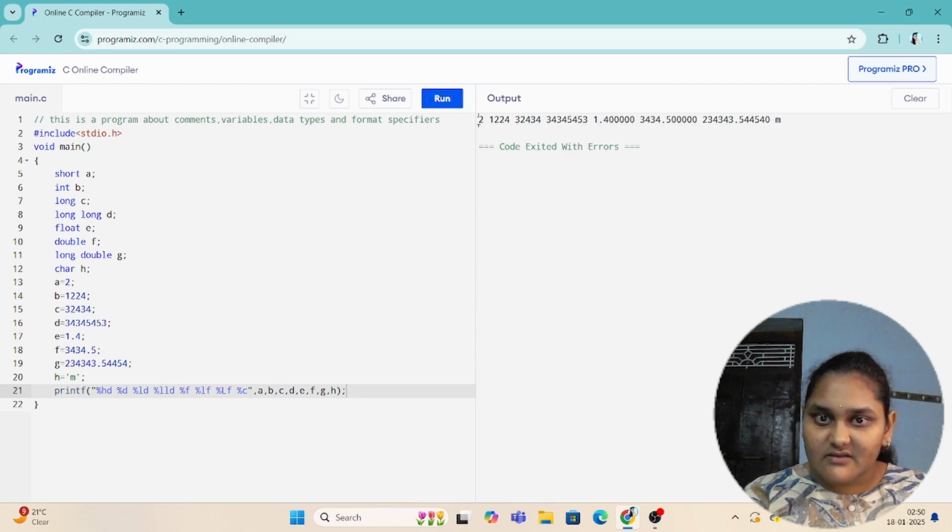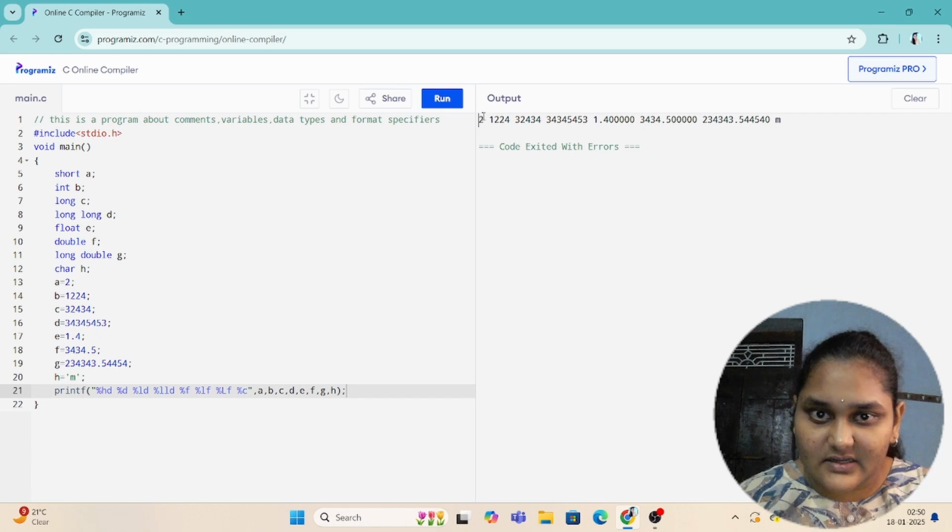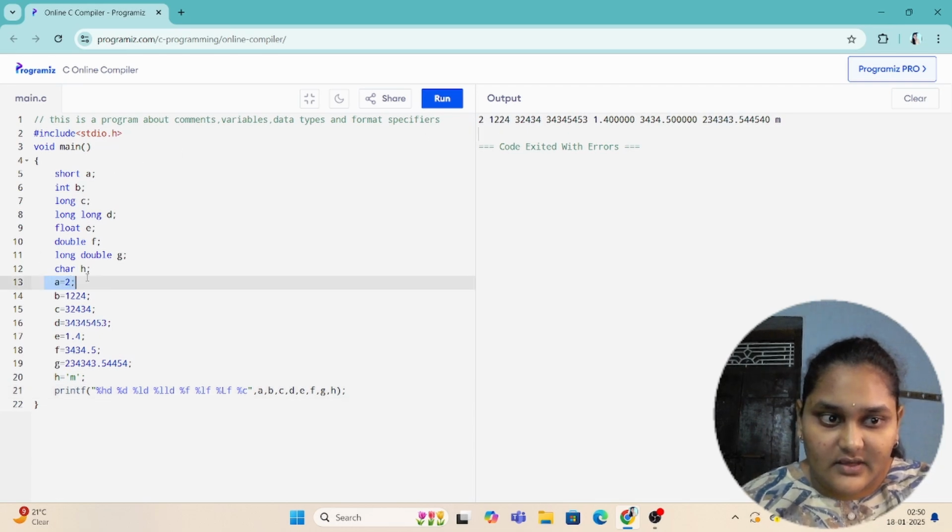So you can see the space-separated values of the variables. The first one is integer. The value of a is 2, 2 is printed, 1224 is printed, the third value is printed, and the fourth value is also printed, long value, and float value is also printed.